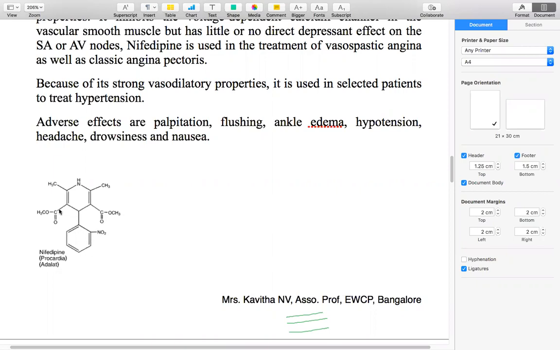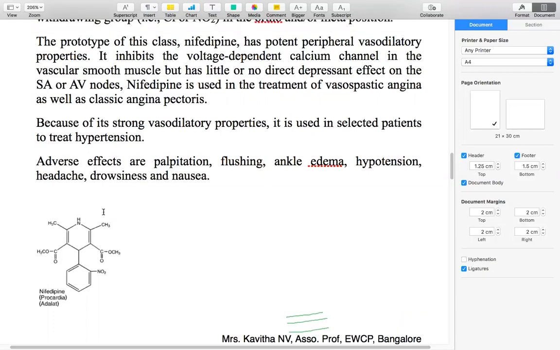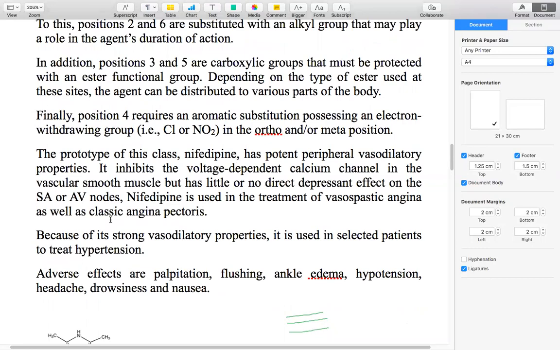So if you remember these 3 points, then you can easily remember the structure of all the dihydropyridines. The first is the alkyl group, a very simple alkyl group, which is necessary for the duration of action. And then the carboxylic ester group. And then at the fourth position, the aromatic ring system with a strong electron withdrawing group in the ortho, meta, or in both positions. If these 3 points are there, then we can easily remember the dihydropyridine structures.